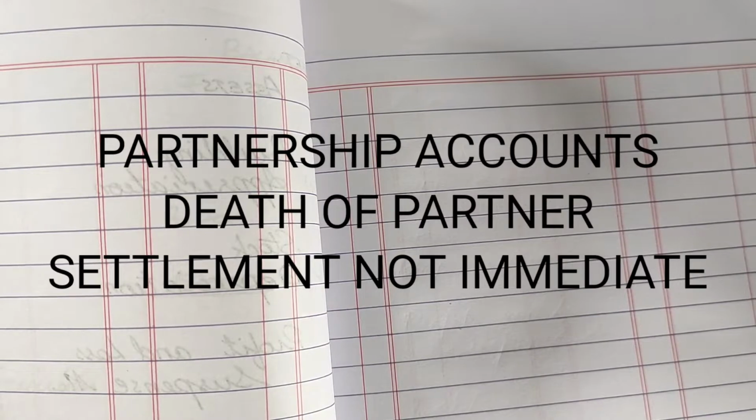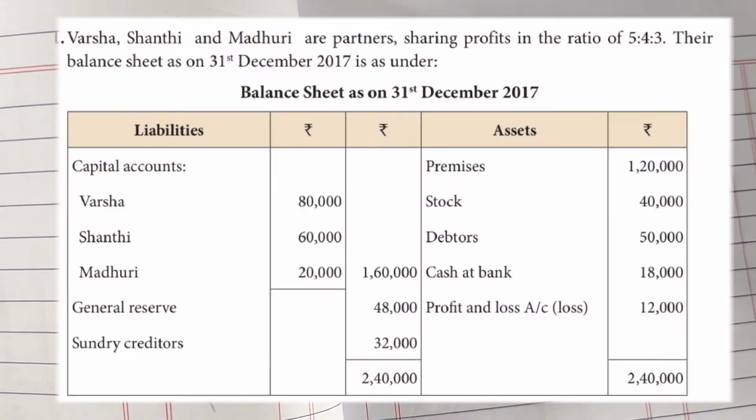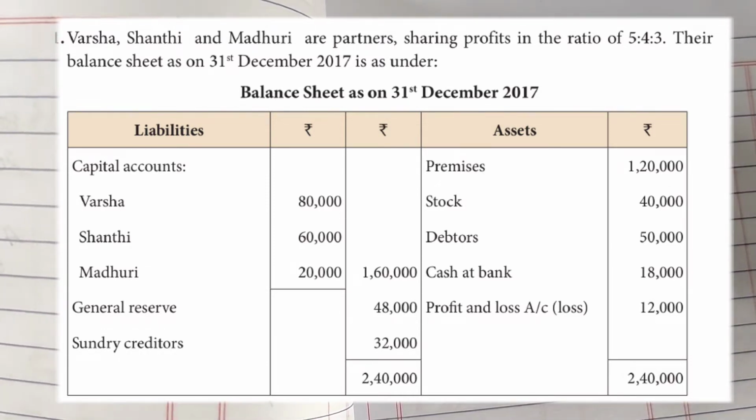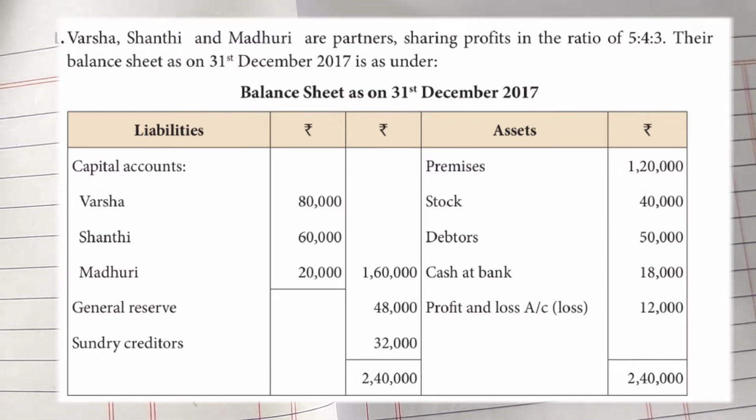Let's have a look at a partnership sum where we are going to deal with the death of a partner. The sum goes as: Varsha, Shanti and Madhuri are partners sharing profits in the ratio 5:4:3. So that is the old profit sharing ratio. The balance sheet as on 31st December 2017 is as under.